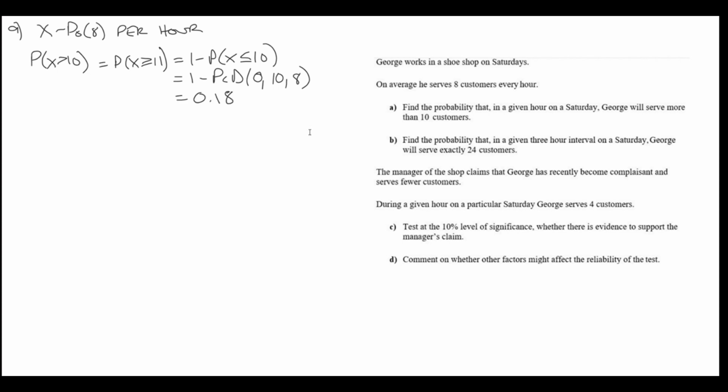In our calculators, that's a PCD function, 0, 10, and 8. So that gets us a probability of 0.1841. That's the probability that George serves more than 10 customers.